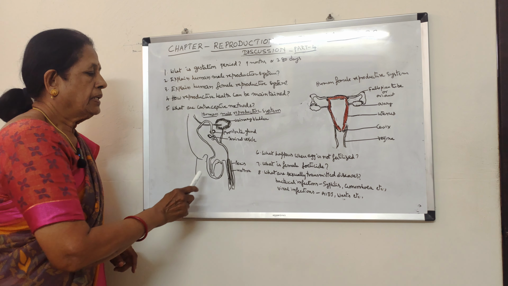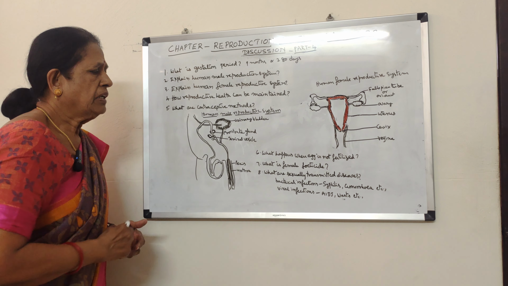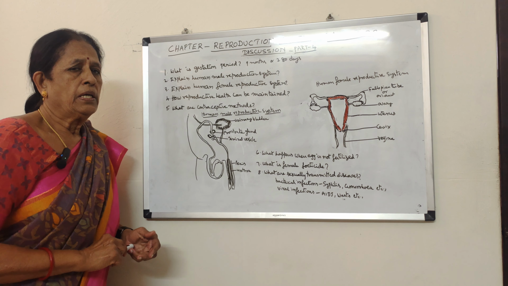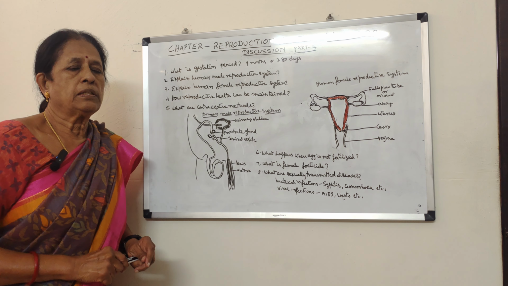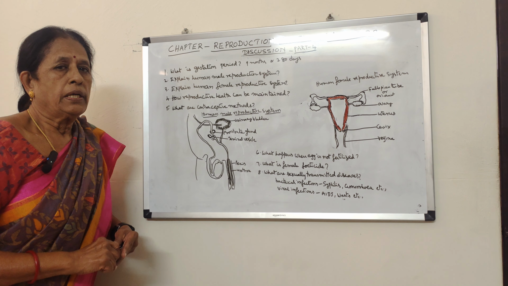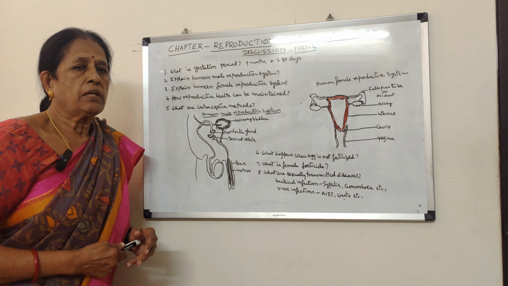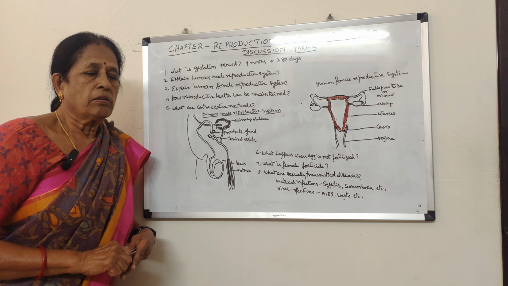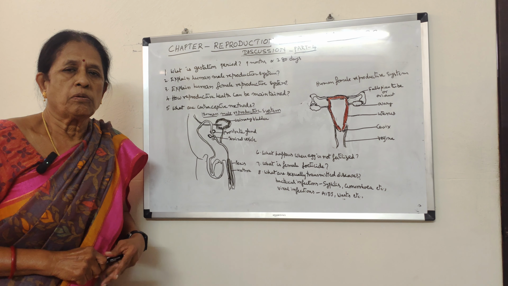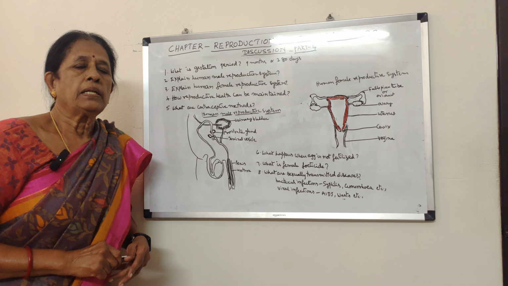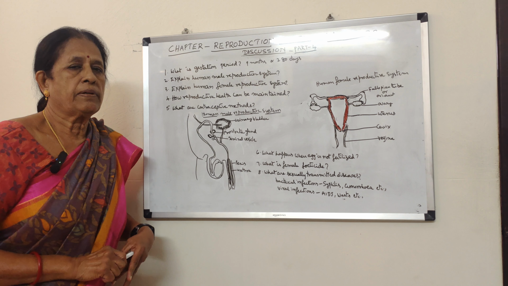The sperms are collected by the vasa efferentia. From the vasa efferentia, the sperms pass through a convoluted duct which is called epididymis. In the epididymis, the sperms are stored temporarily and then they are collected by vas deferens.